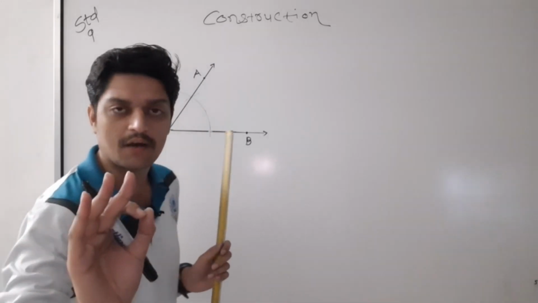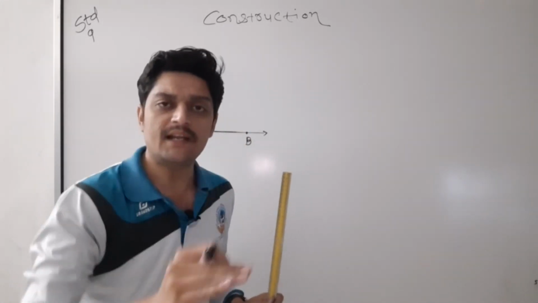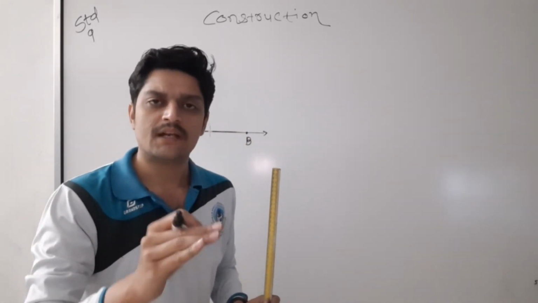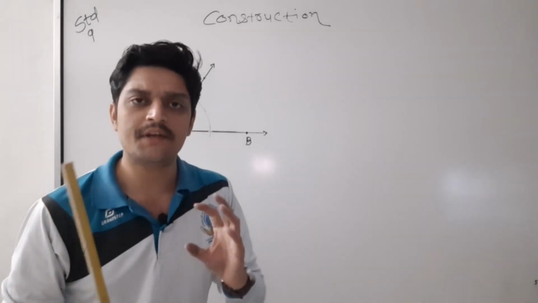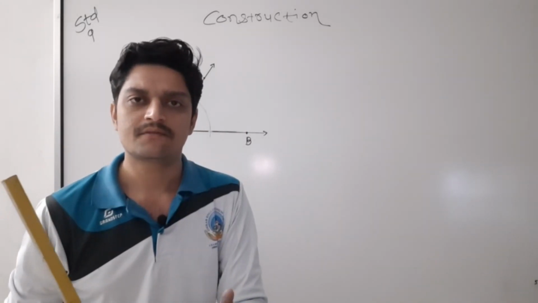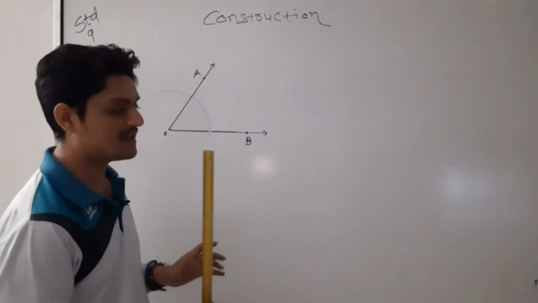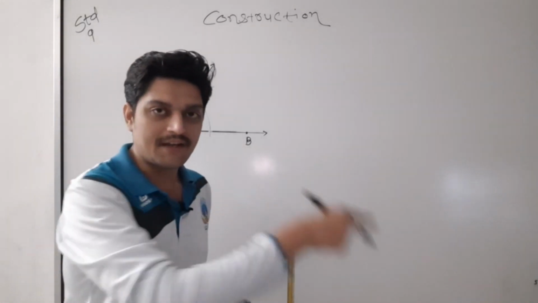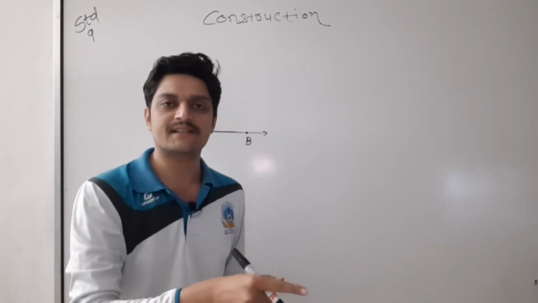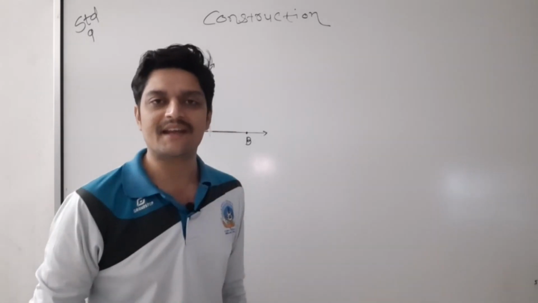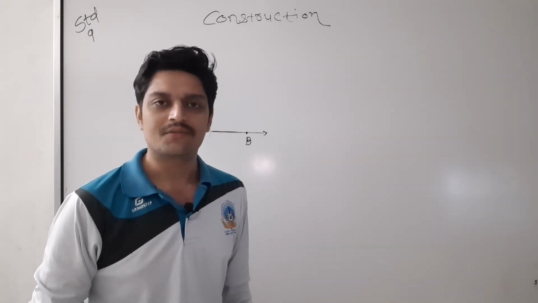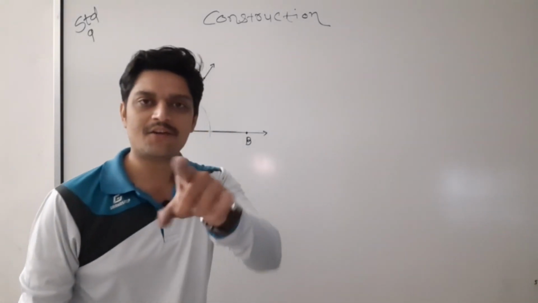Now note this down. If you still have not understood, then rewind the video and see again how I have done it. This is the 60-degree angle, but in your textbook, exercise 11.1, they have asked for a 90-degree angle. So now what to do? Our journey is still not completed.